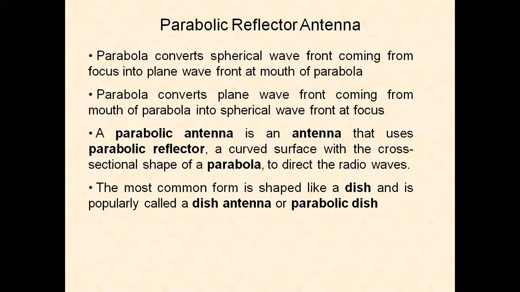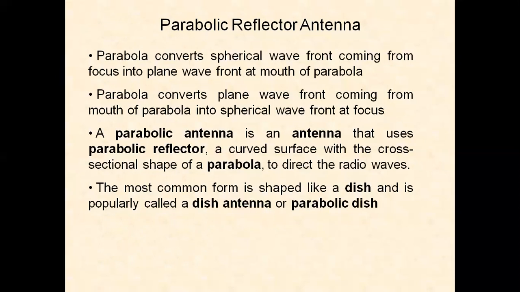Hence, a parabolic antenna is an antenna that uses a parabolic reflector, a curved surface with the cross-sectional shape of a parabola, to direct the radio waves. The most common form is shaped like a dish and is popularly called a dish antenna.